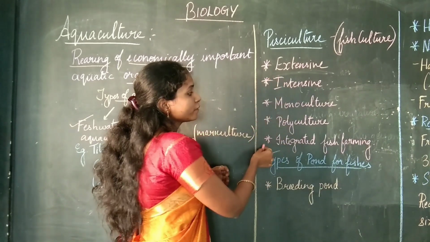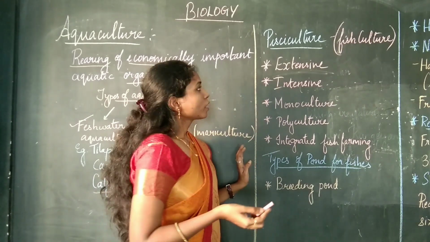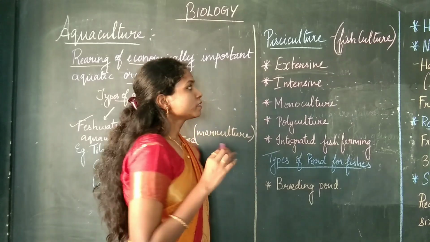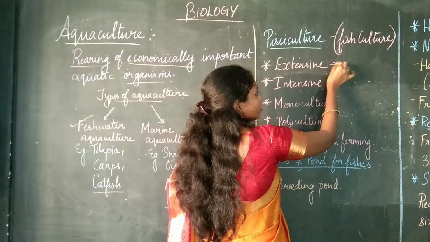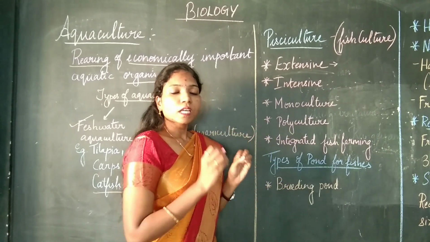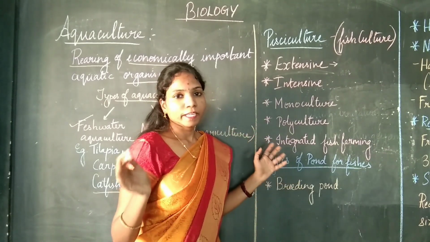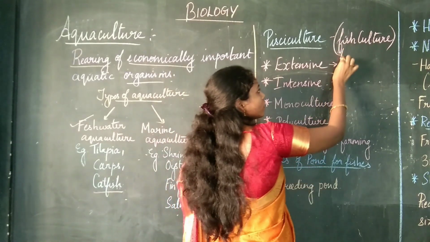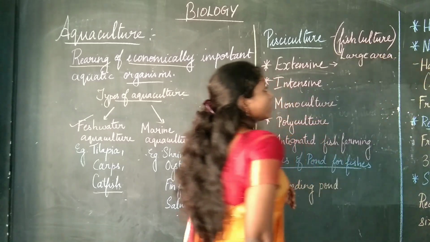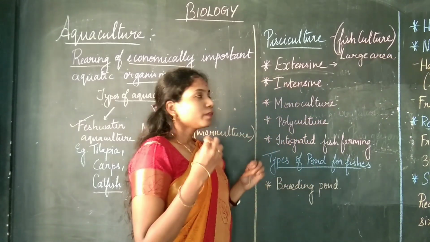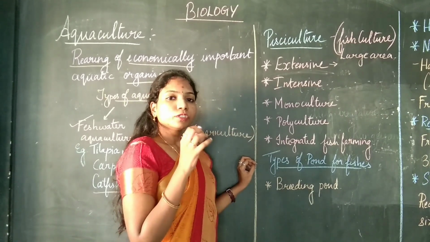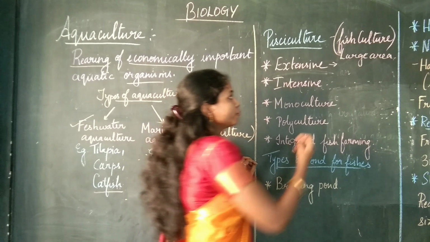There are 5 different types of fish culture. The first one is called extensive culture.